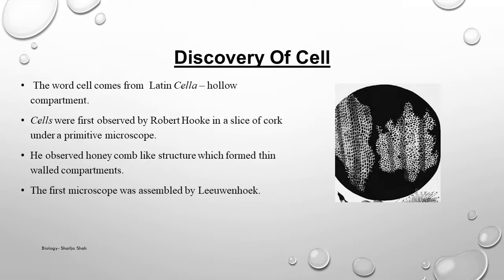So the word cell itself comes from the Latin word cella, which means a hollow compartment that is closed from all the sides. That is the reason that the word cell is also used for prison in many countries. So basically, cells at that time were observed as nothing but something which is closed from all the sides. That was done by Robert Hooke. Later on, he observed many other plants and animals under his simple microscope. So, this is how the cell was first discovered.